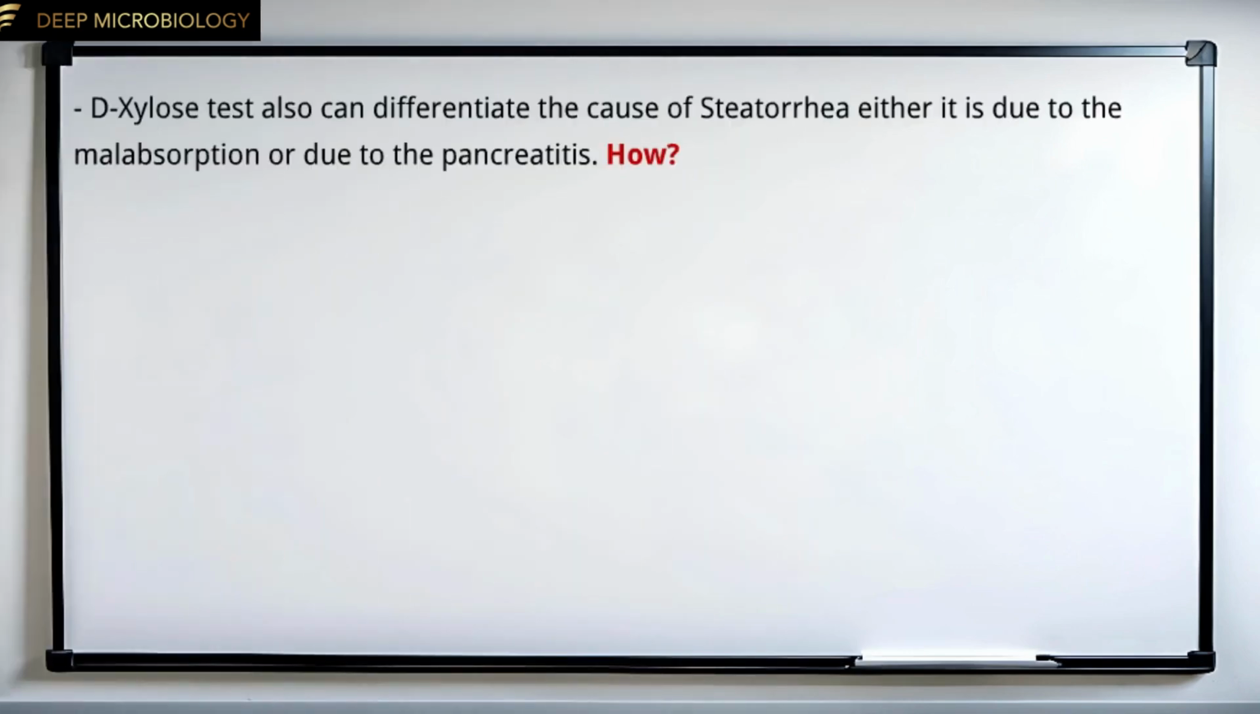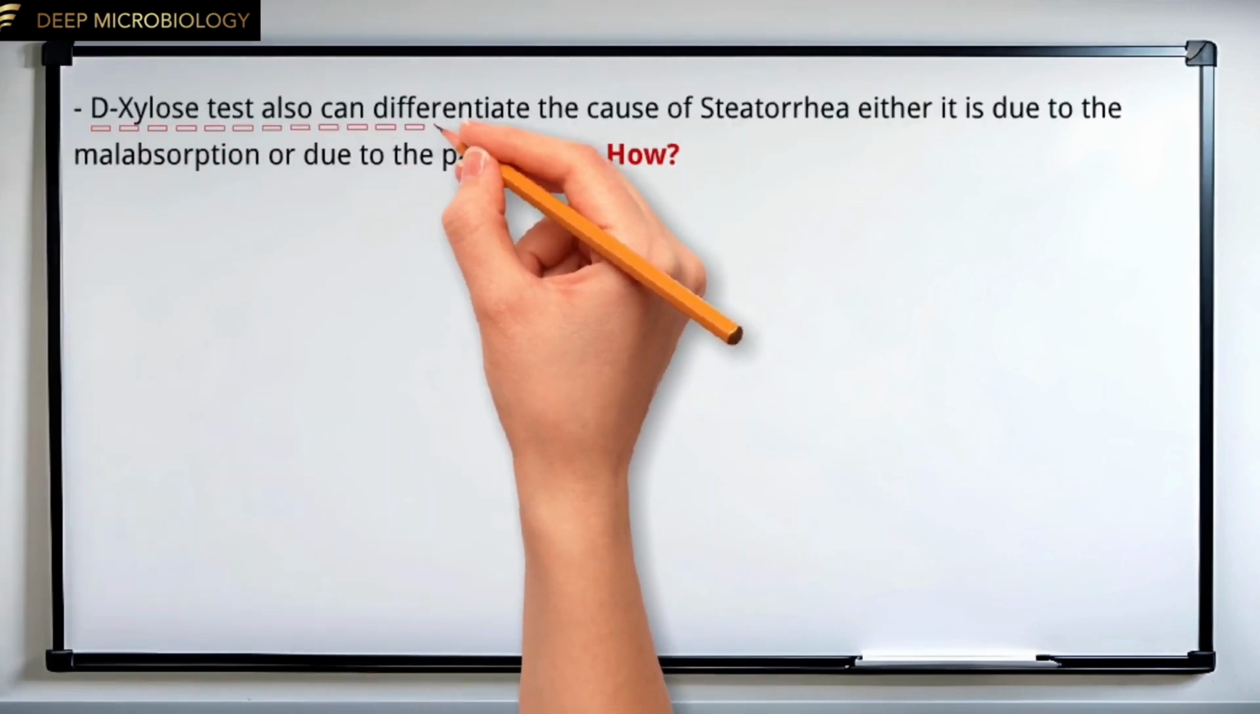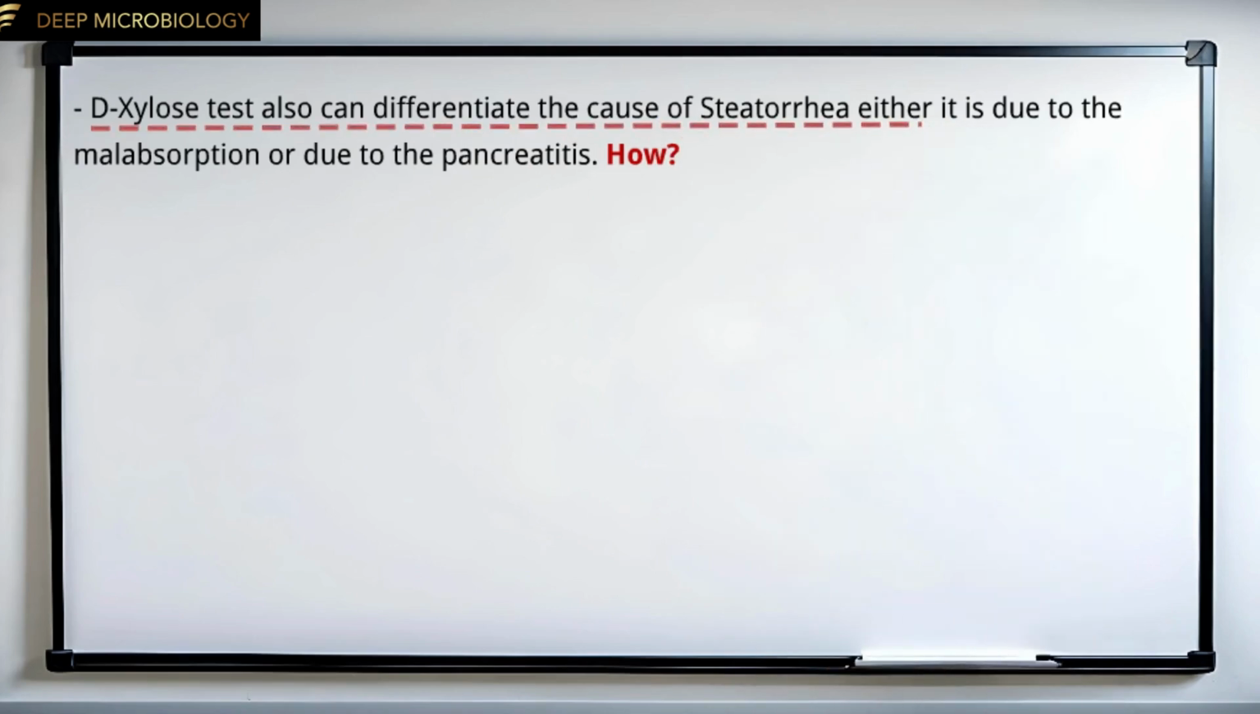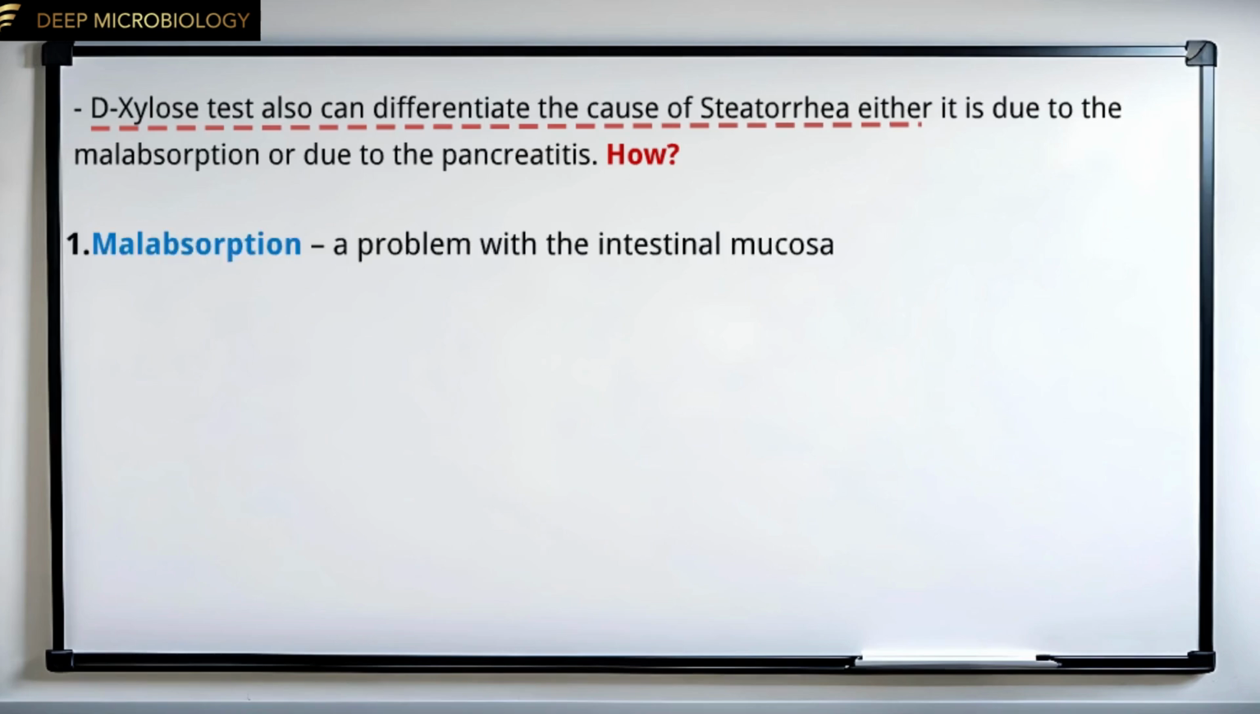D-xylose test also can differentiate the cause of steatorrhea. Either it is due to the malabsorption or due to the pancreatitis. How? In intestinal malabsorption, the intestinal mucosa is damaged, resulting in impaired absorption of D-xylose. As a result, D-xylose levels in blood and urine will be low.